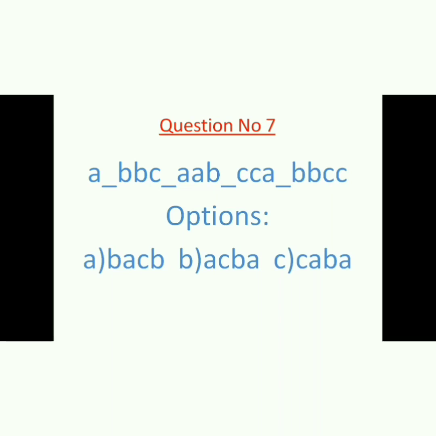There are 3 options. Which one is correct? You need to choose and you need to answer. Okay, so as you can see, there is A blank, double B, C blank, double A, B blank, double C, A blank, double B, double C. So options are there. Number A, B, A, C, B. Number B, A, C, B, A. Number C, C, A, B, A.